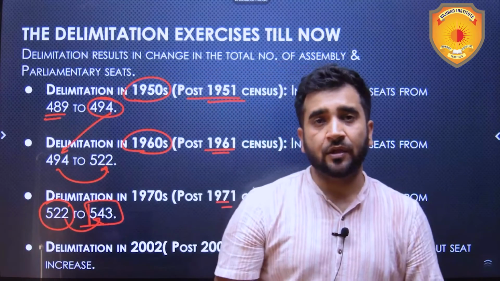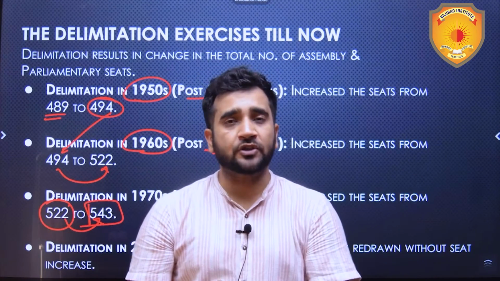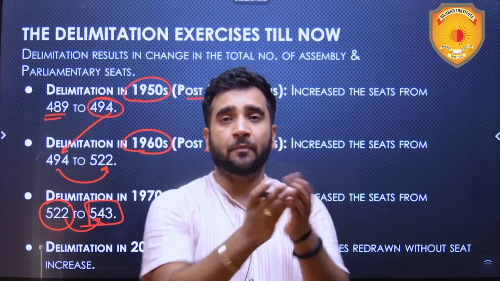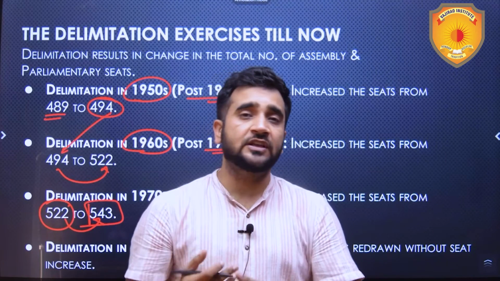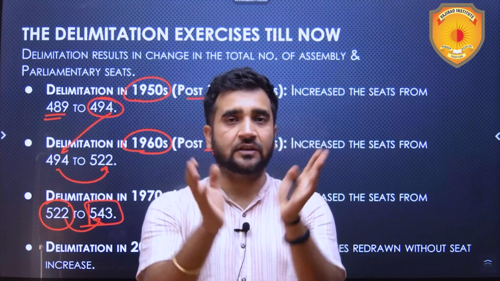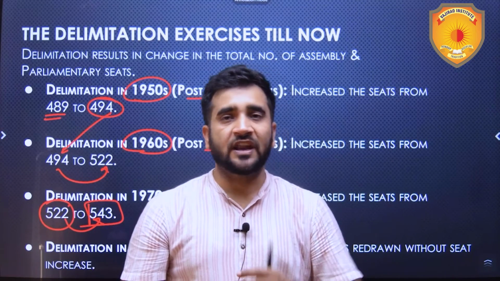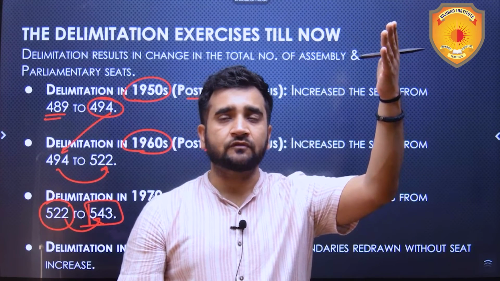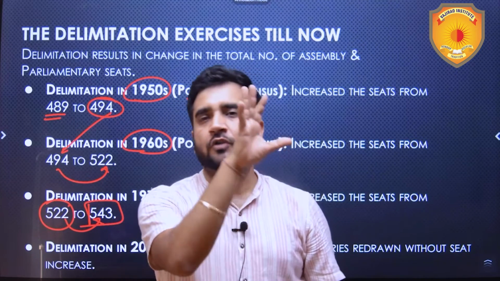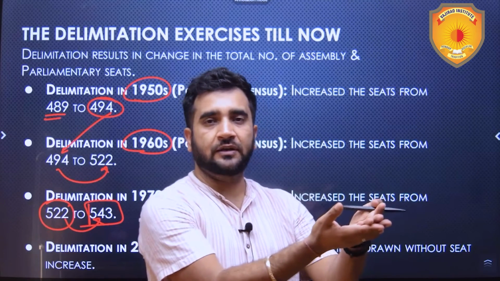The southern states, which were following the family planning norms stringently, were able to restrict the population growth in their respective states. But they were punished with less number of seats because the number of seats were tied with the population. Because we had to meet that population ratio, which was the ratio between the population and the constituencies. Whereas the northern states, where family planning programs were not implemented strictly, the population growth was very high over there, and the number of constituencies also kept on increasing over there. They got rewarded for that.